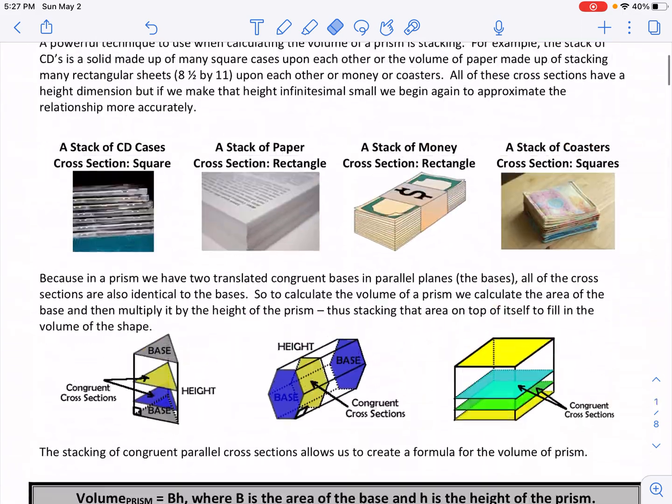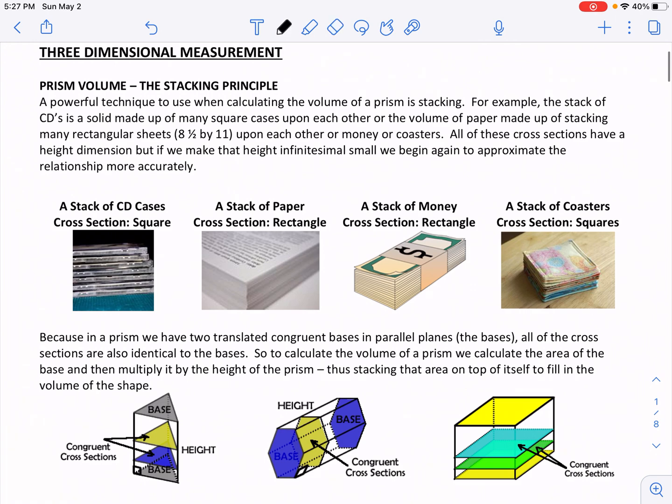But let's go back here to the top, and when we're talking about volume, what leads to the idea of being able to find the volume of a prism is what they call the stacking principle, okay? For instance, you can stack CD cases, you can stack paper, you can stack money, you can stack coasters, just like these examples below, okay? And each of those cover the same amount of area, okay? So if we take a stack of CD cases, they cover the same cross-sectional area. They have the same length and width. But as we stack them, the height increases, okay? That gives that three-dimensional aspect to it.